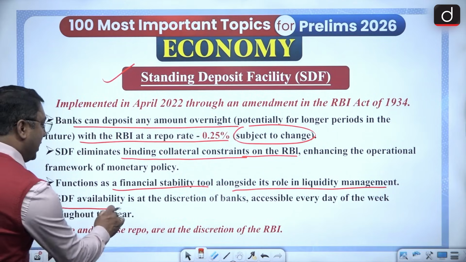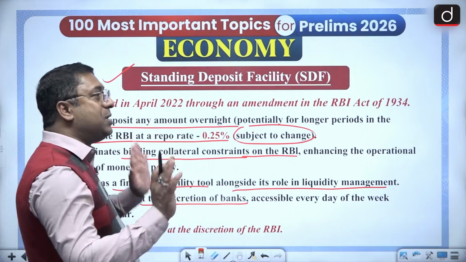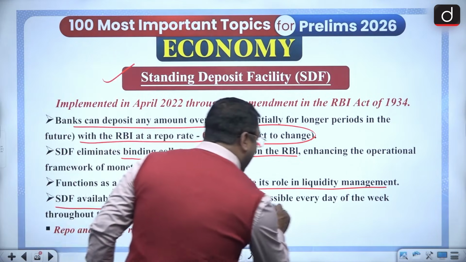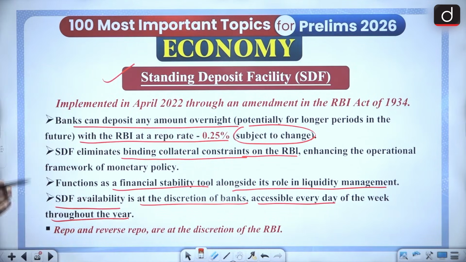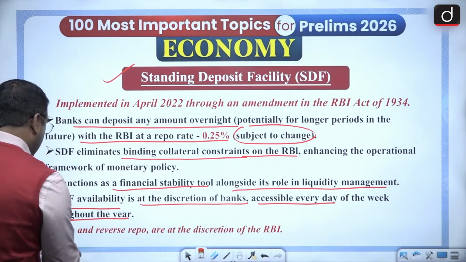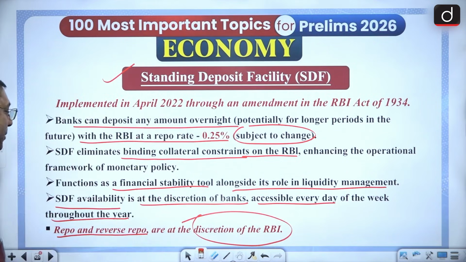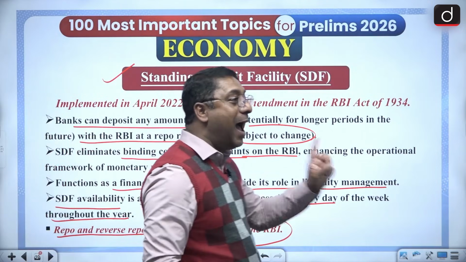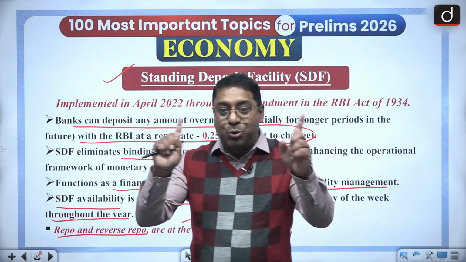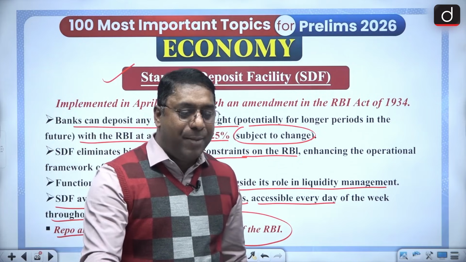Now SDF is available at the discretion of the bank. That means it is available at the discretion of the bank. It is accessible every day of the week and throughout the year. So that's why I said it is available throughout the year. Got it? And repo rate and reverse repo rate are at the discretion of the RBI. But SDF is at the discretion of the banks. Remember it. This difference you can find out. SDF is at the discretion of the banks.